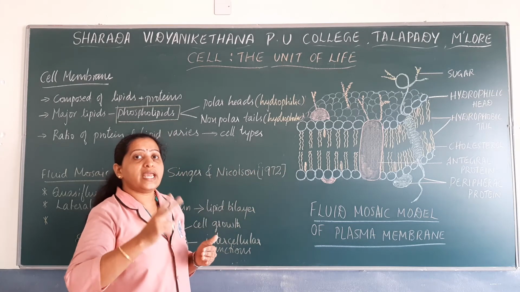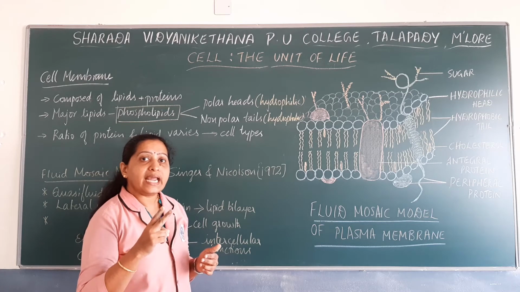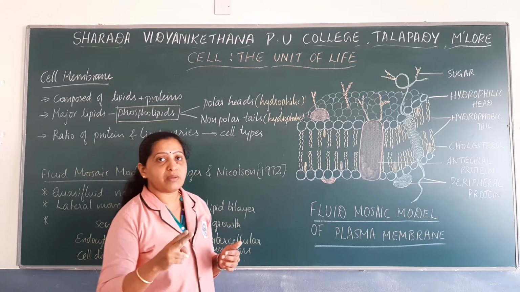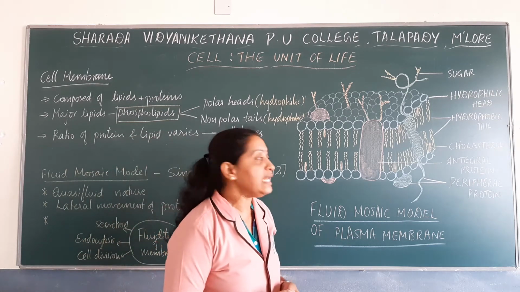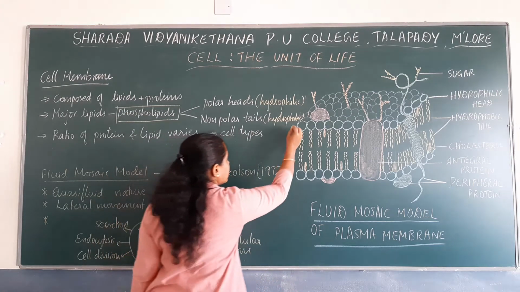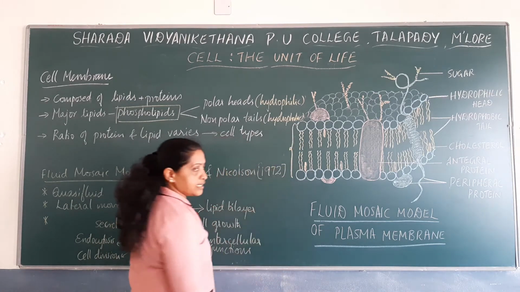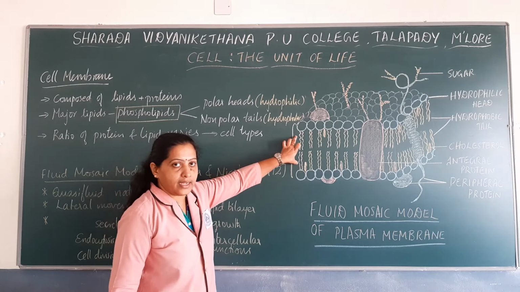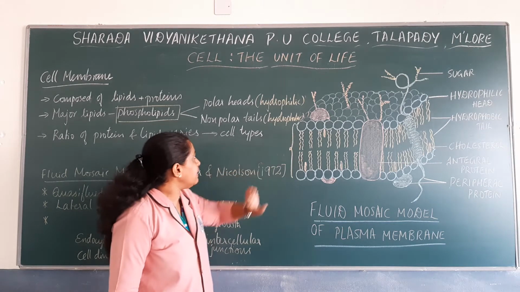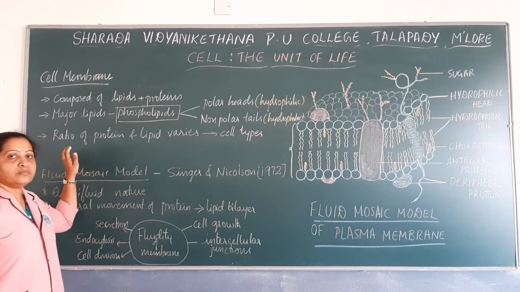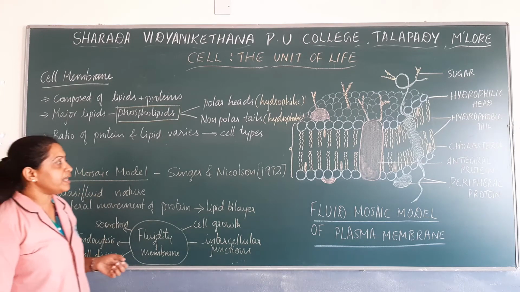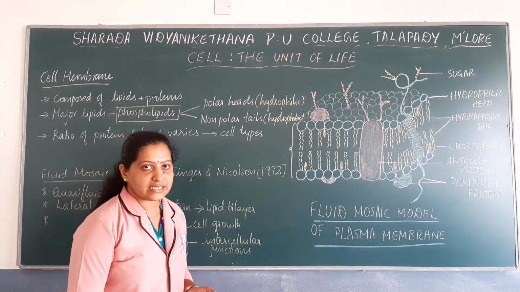So there are 2 layers of lipids, or bilipid layers. So plasma membrane mainly consists of a bilipid layer. These are the bilipid layers, 2 layers of lipids. And the ratio of protein and lipid varies in different cell types.